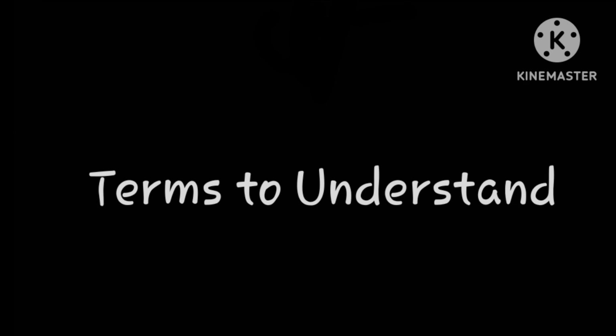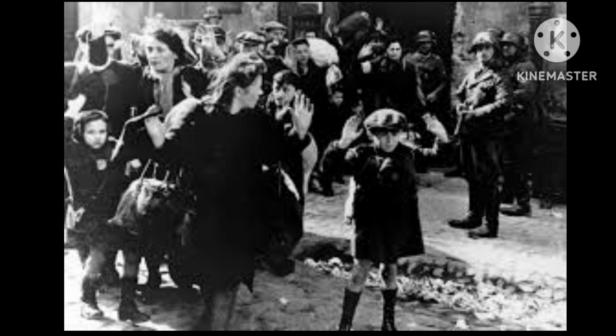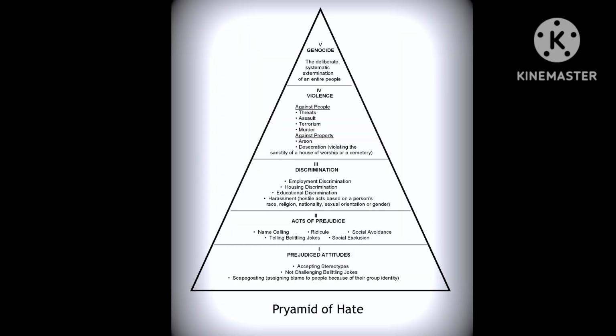Now on to terms to understand. One term is extermination, which means to kill or get rid of a whole group of people or animals. A second term to know is anti-Semitism, which means to be hostile or discriminative against Jews as a religious, racial, or ethnic group. The third term is prejudice. It means to have a biased belief that isn't based on an actual reason or experience. For our last term, it's stereotypes, which means to have a widely held but fixed idea of a particular type of person or thing.